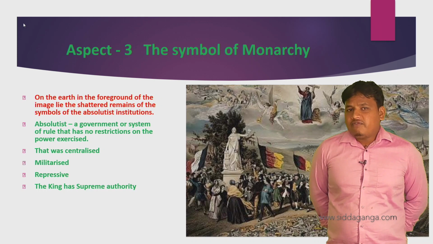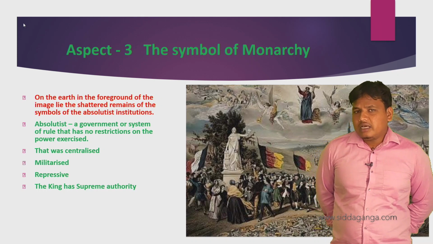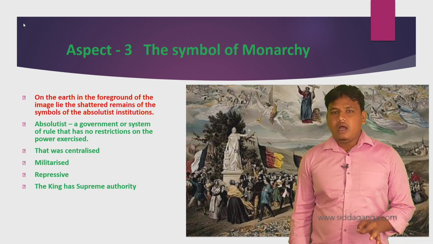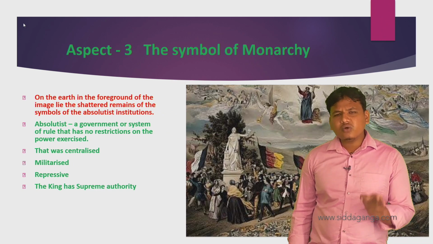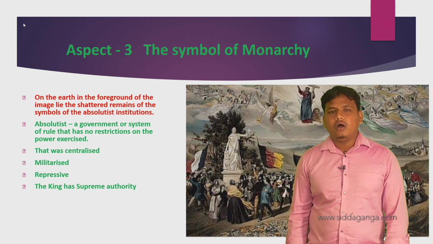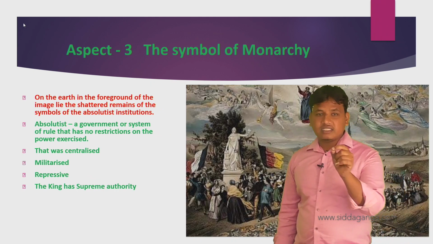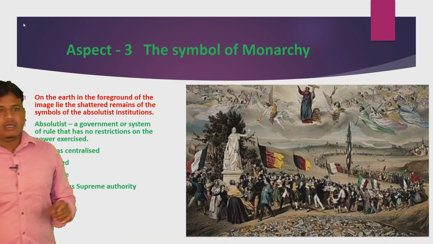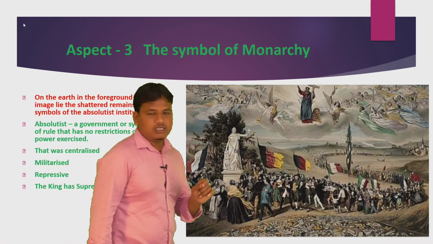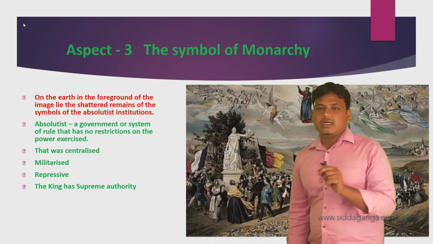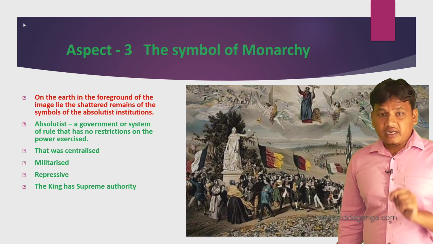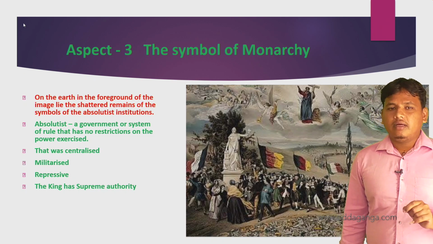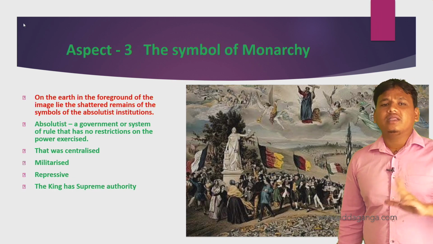Third one is, in the foreground of the image lie the shattered remains of the symbols of the absolutist institutions. A government or system of rule that has no restrictions on the power exercised. How was their absolutist institution? It was centralized administration. The king did not listen to any words of the people. This was not like a democratic system. This was like a dictatorial government. Militarized, which means he had a military system. Repressive, the king has supreme authority.